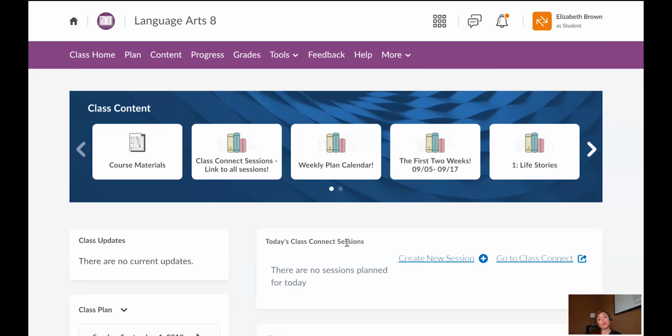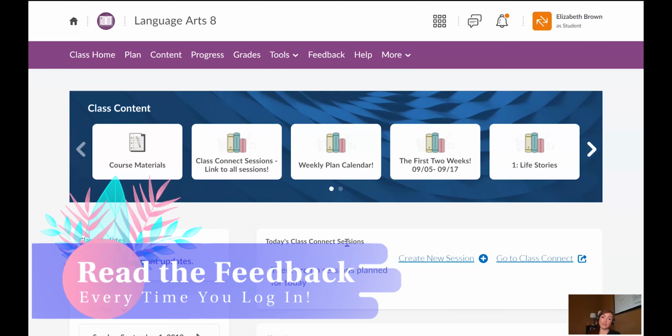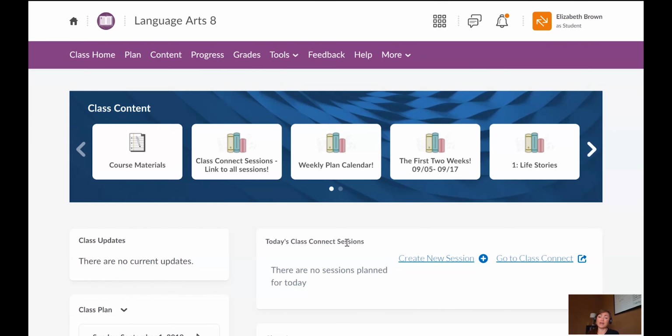It will also tell you your class progress, and it will tell you if you've received feedback on an assignment or assessment. Please, please read the feedback. I find that sometimes I will not grade an assignment, but I'll leave feedback that just says, you know, maybe it was the wrong document, or maybe you're just missing one element and I want you to fix it and resubmit it. Or maybe you accidentally submitted a blank document, which happens sometimes. So if that's the case, I have left you feedback.